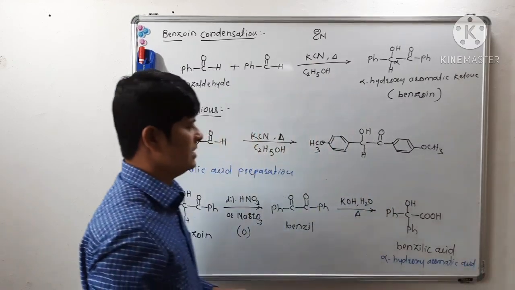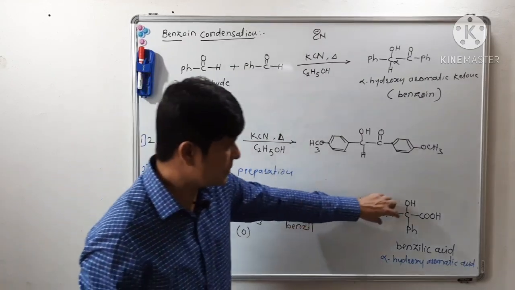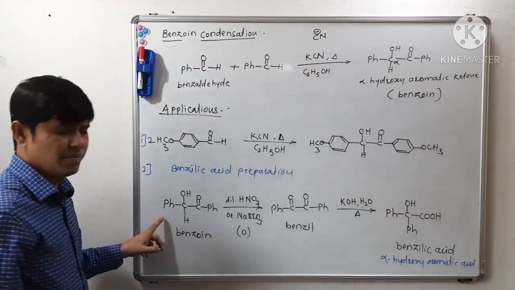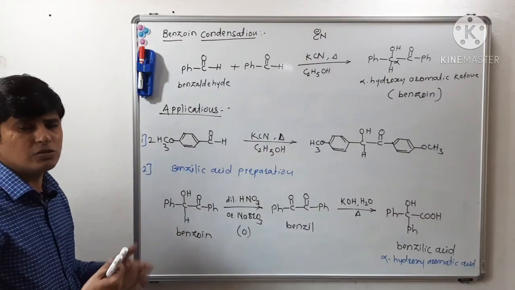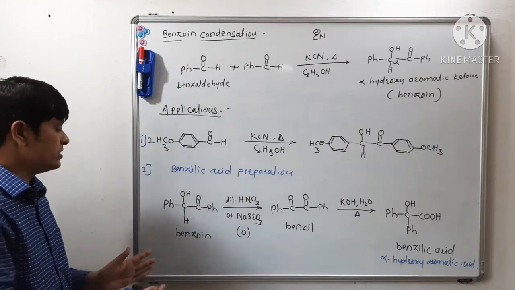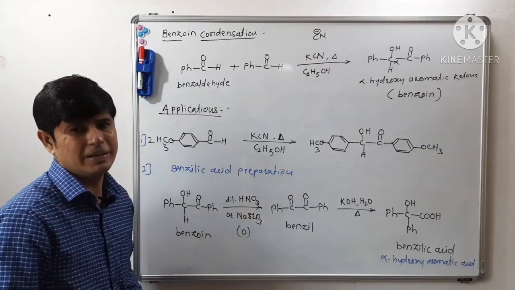Alpha hydroxy aromatic carboxylic acid. So this is benzilic acid. So we can prepare benzilic acid from benzoin, isn't it? So this is also an application of benzoin condensation. Through benzoin condensation we can prepare benzoin, and that benzoin we can convert into benzilic acid.